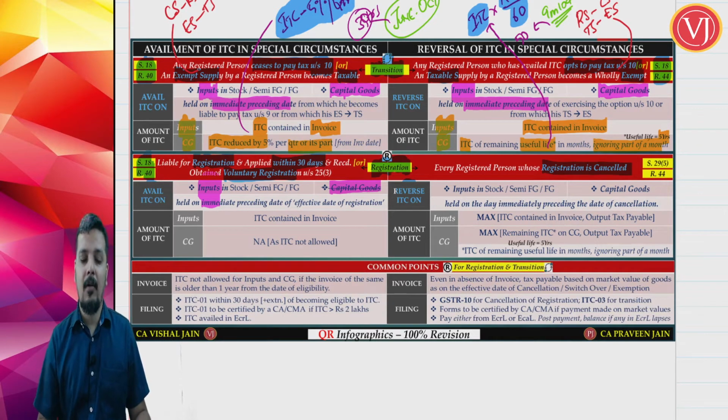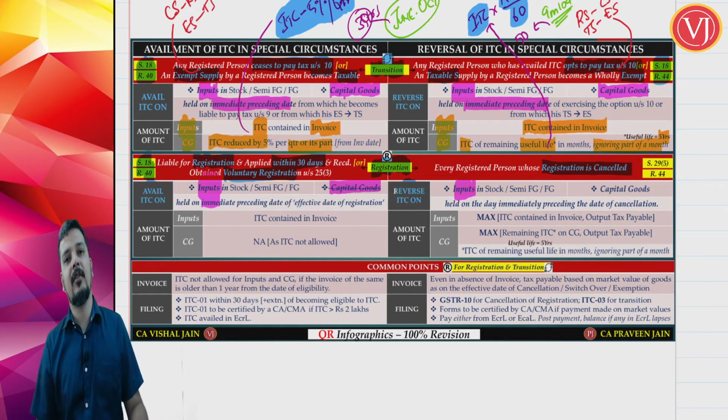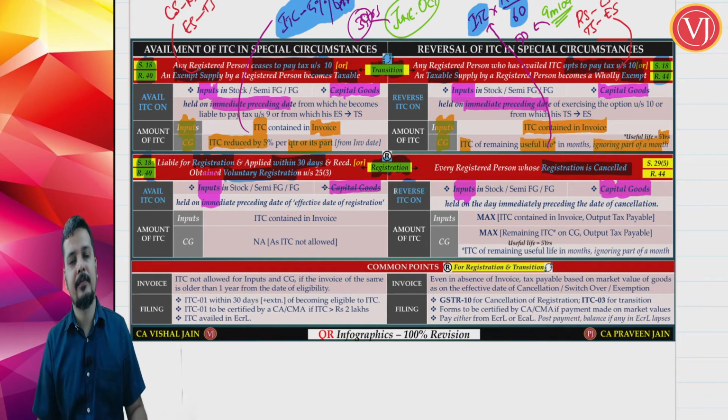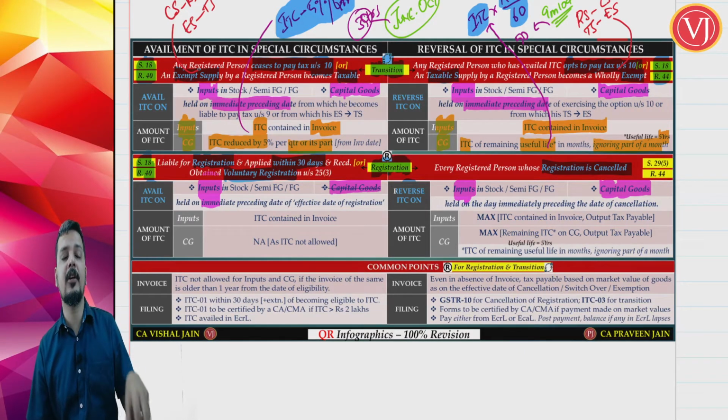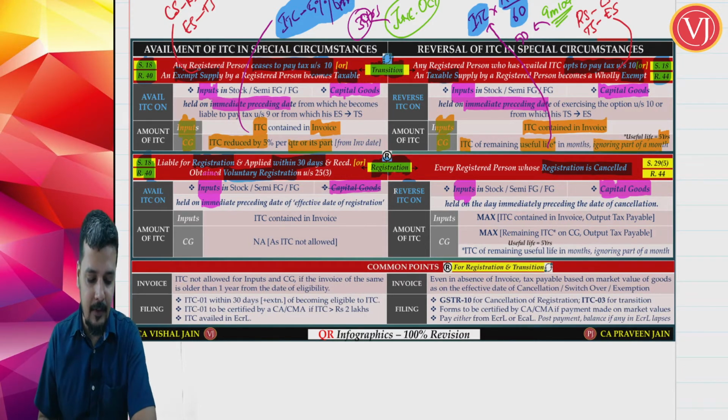Now, what about reversal? They tell that even when you talk about cancellation of registration, reversal will be on both. When you are going to pay to the government, reversal will be both on the stock of inputs as well as the stock of capital goods. So availment is only restricted to inputs when you talk about new registration, but reversal is on both the stock of inputs and capital goods when you talk about cancellation of registration.